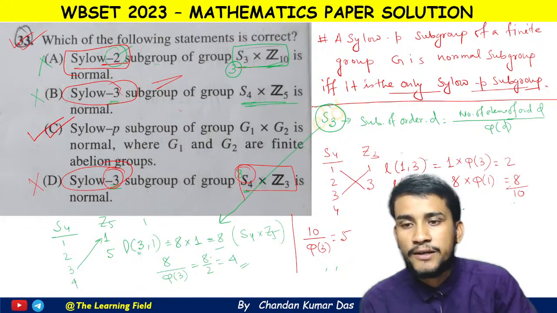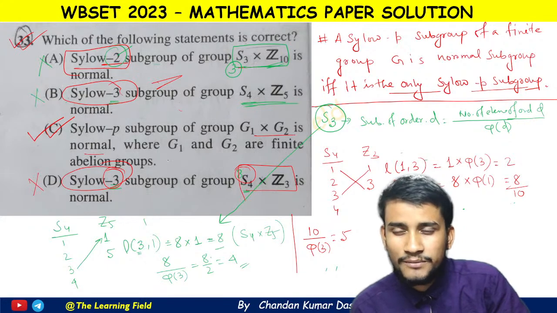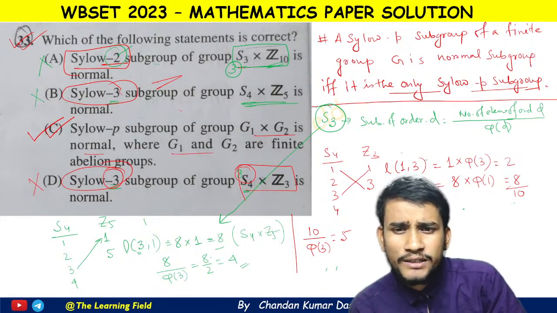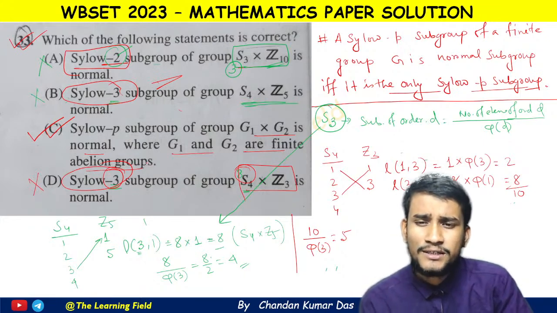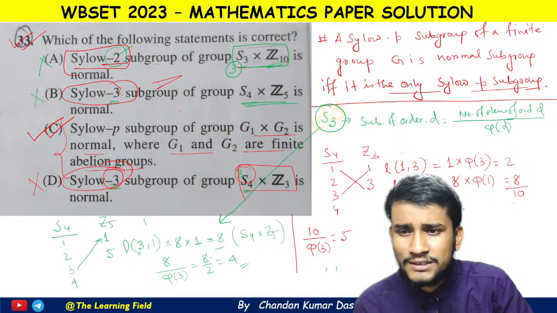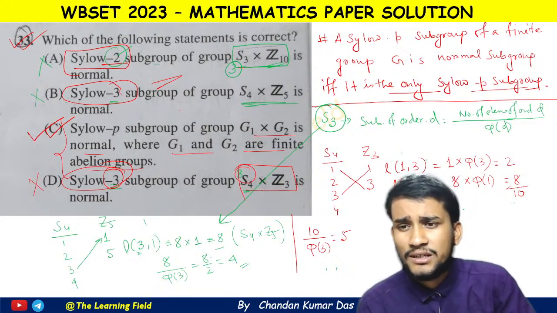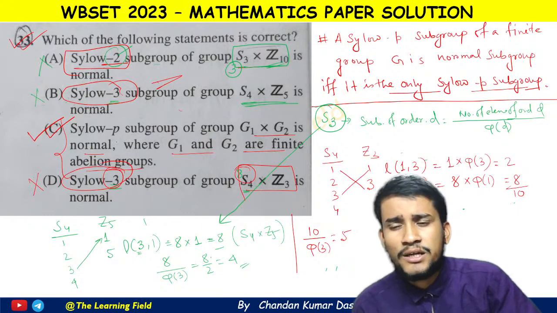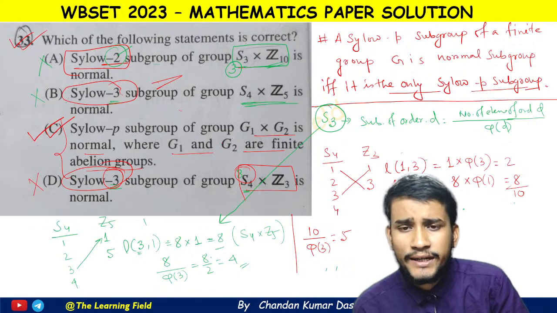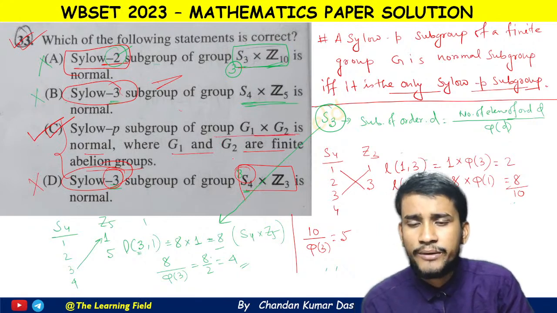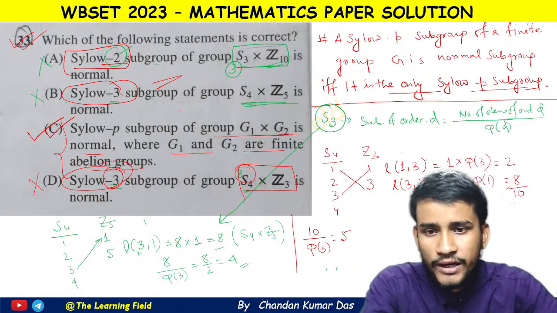तो आई थिंक यहाँ पर ऑप्शन सी ही करेक्ट, ठीक है। देखो साइलो P सब ग्रुप G1 क्रॉस G2 इज नॉर्मल where G1 and G2 are finite abelian group. I don't read this result or I can't remember this result, whether this is a right result or wrong result or not, okay. So that's why I solve these questions in this way, whether or maybe this is a result, okay, and we can directly solve this question, okay, by using the result, okay. So this is the fact.